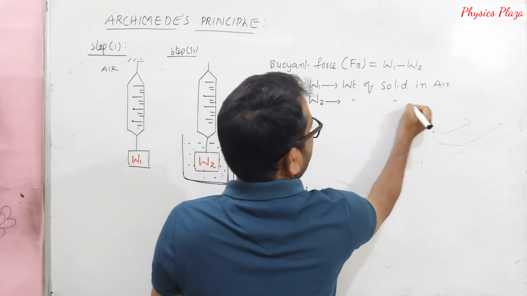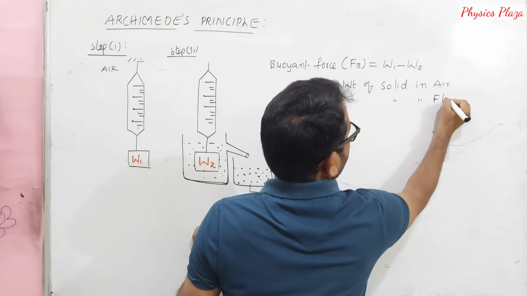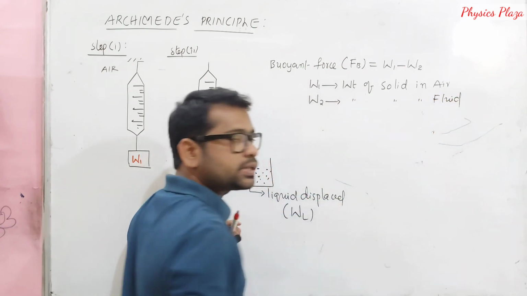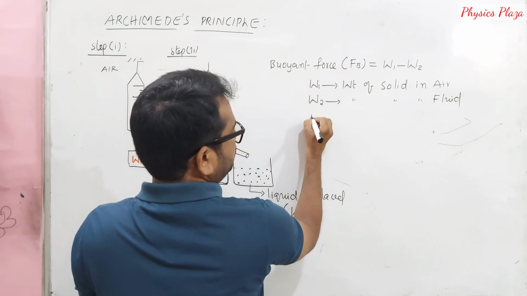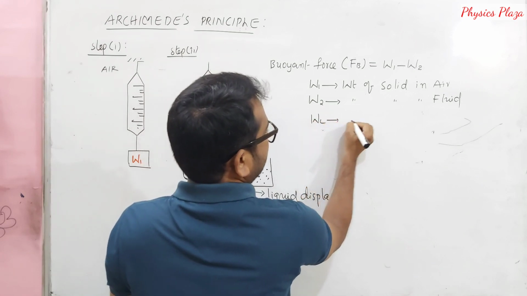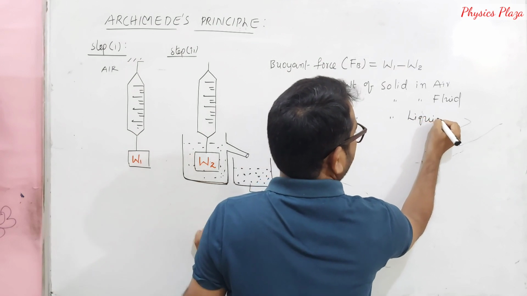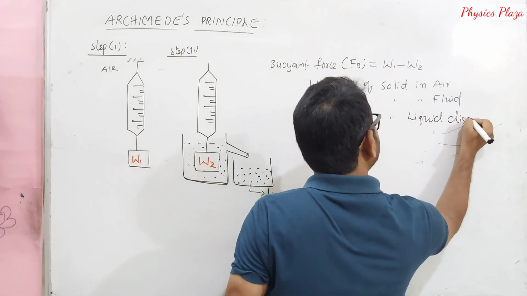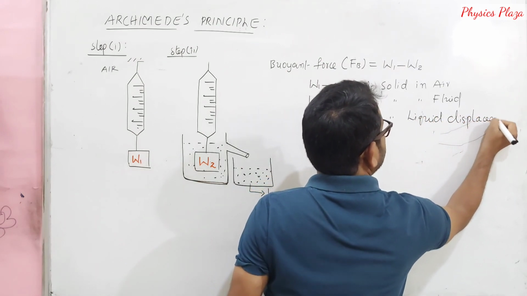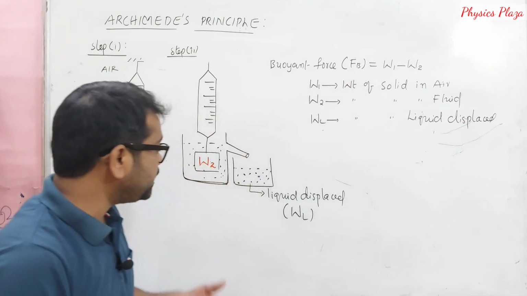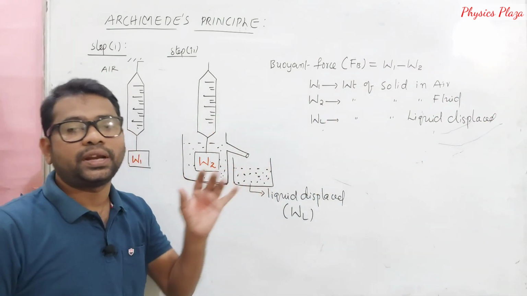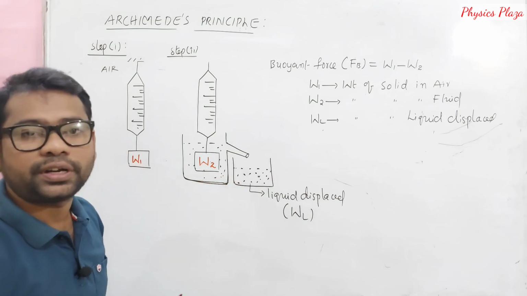W2 is the weight of the solid in a fluid, or a liquid in this case. Whereas WL is the weight of the liquid displaced, children, displaced by the submerged part of the solid.